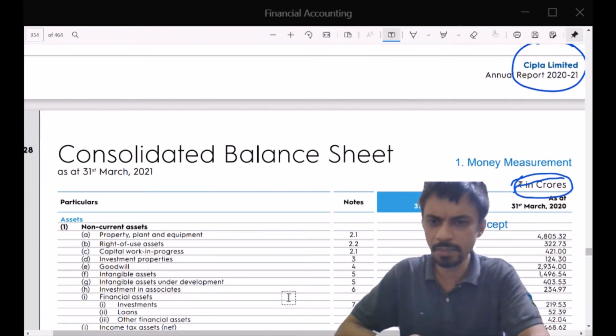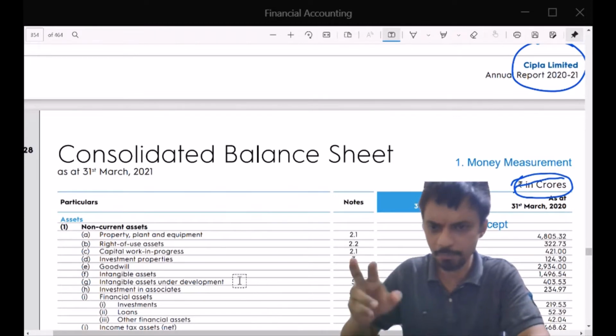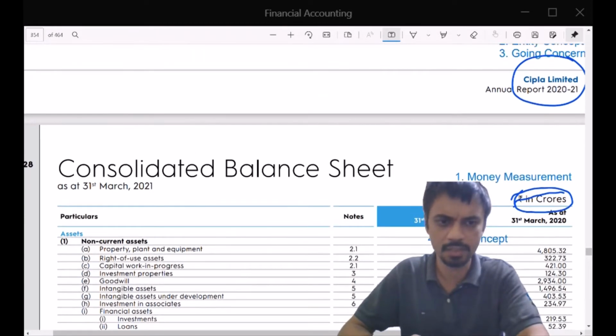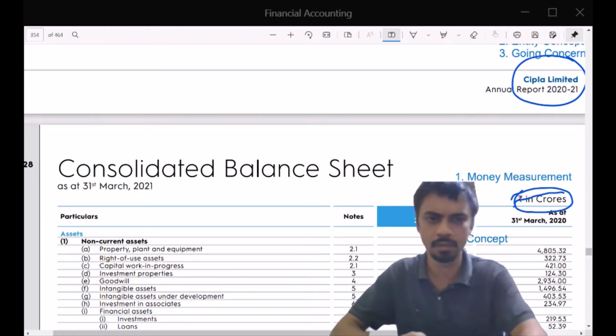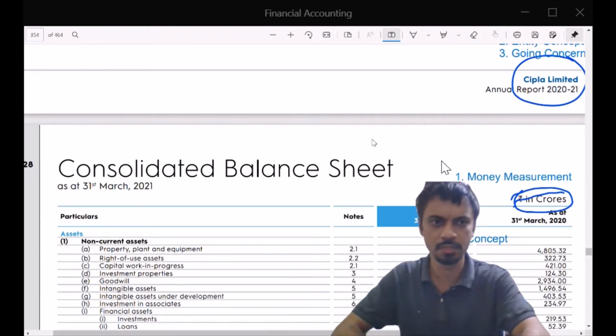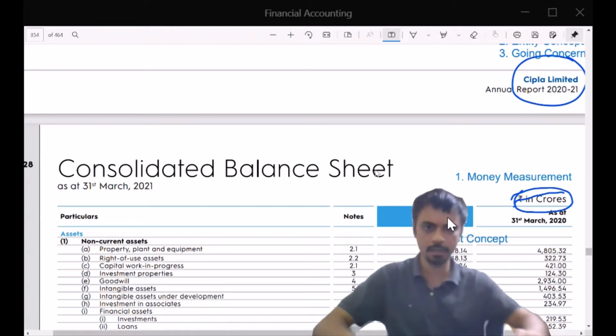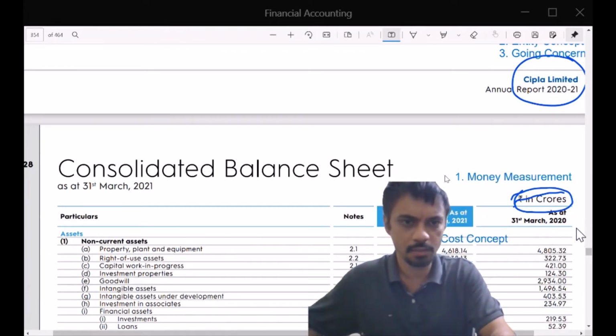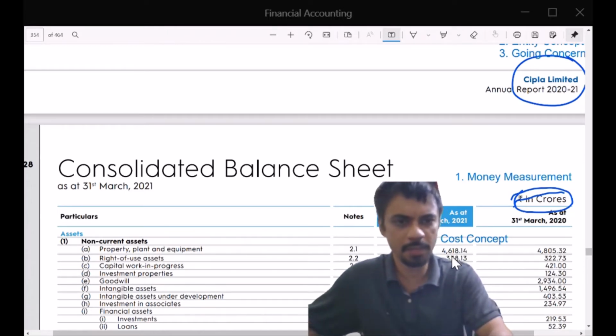Now let me take some time to go through different items here. As you can see, there are two columns. I'm sorry, the second column is not visible. Let me move a little bit. The right hand column is 31st March 2020, that is last year, and then the year being reported.